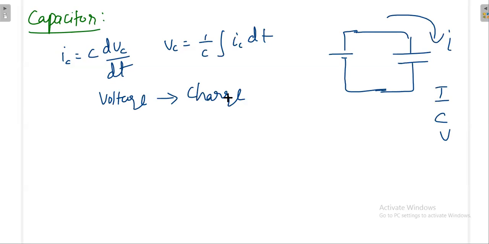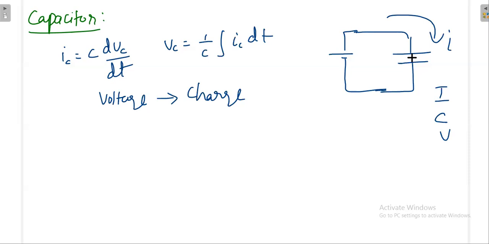Charge means current into time. Then finally it is providing some voltage. Once charge is there, you can denote it as a voltage. So in case of capacitor, the charge and voltage are similar, because there is the relation Q is equal to CV.